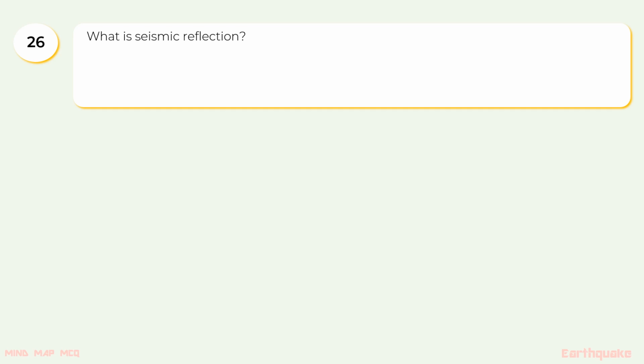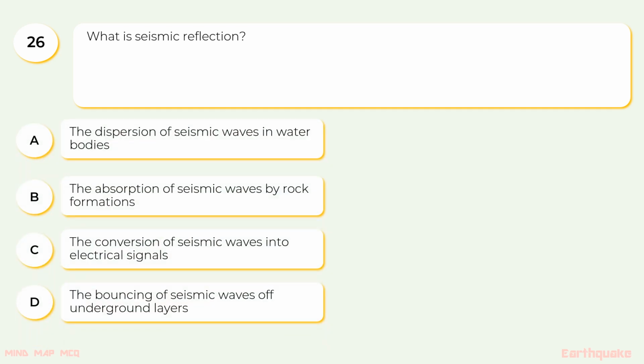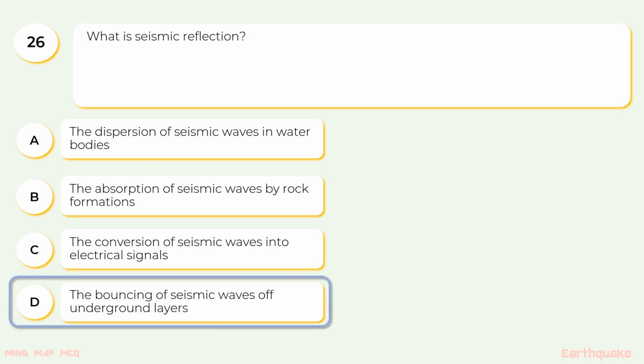26. What is seismic reflection? The options are A. The dispersion of seismic waves in water bodies. B. The absorption of seismic waves by rock formations. C. The conversion of seismic waves into electrical signals. D. The bouncing of seismic waves off underground layers. The correct option is D. The bouncing of seismic waves off underground layers.